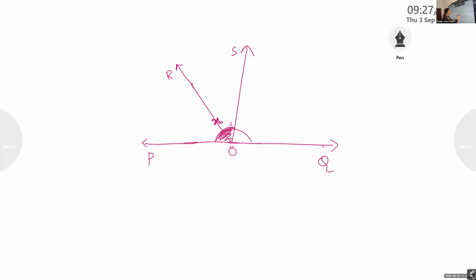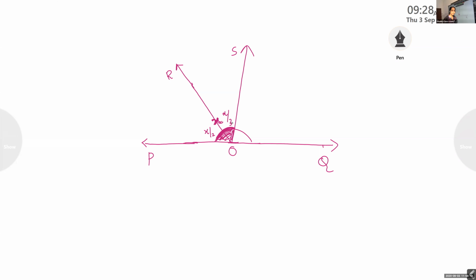Can you see that shaded part? The measure of that angle is x. Now can you give these two small angles? The total is x and OR is the angle bisector. So what is the measure of these two small angles? X by 2, X by 2. Very good. Half of it. X by 2 and X by 2.